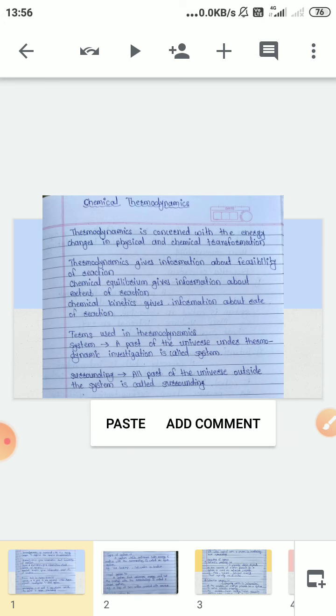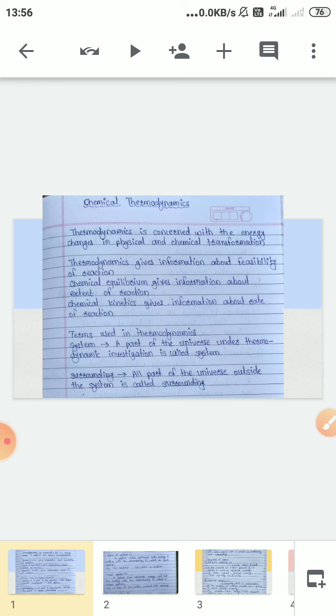Now, generally, thermodynamics gives the information about the feasibility of reaction. What is meant by feasibility of reaction? It means whether the reaction is actually occurring or not, that is, whether the conversion of reactant into product takes place or does not take place. That is the feasibility of reaction. Thermodynamics tells us whether a reaction will proceed or will not proceed.